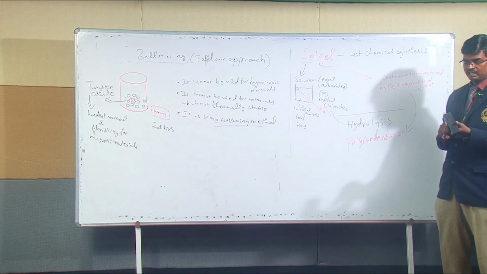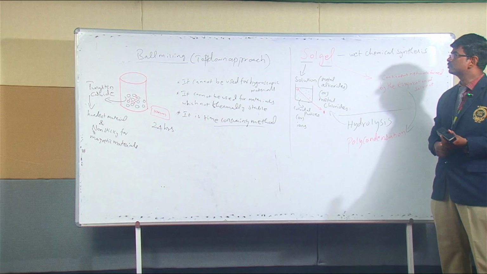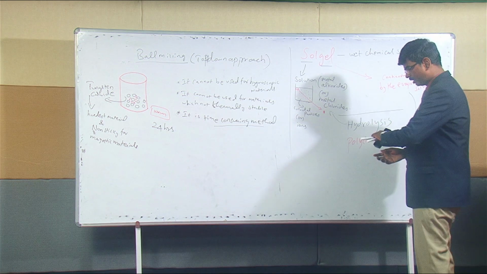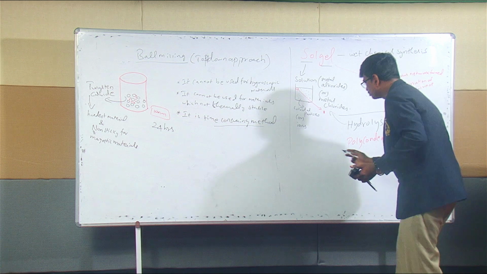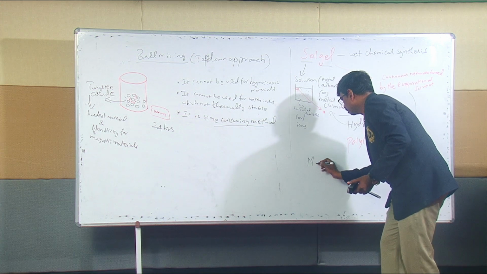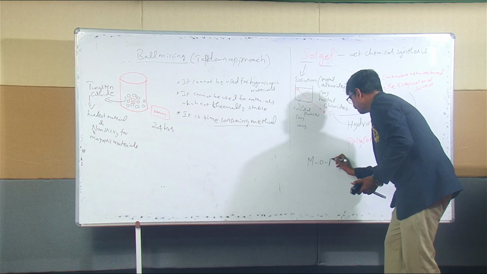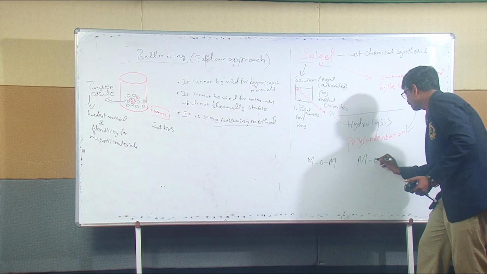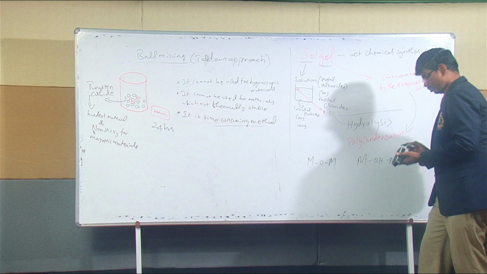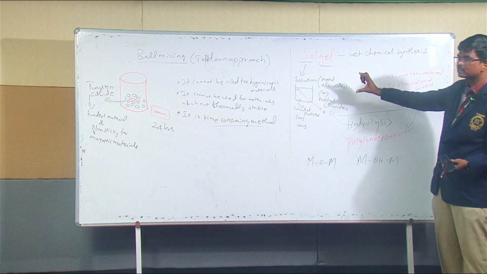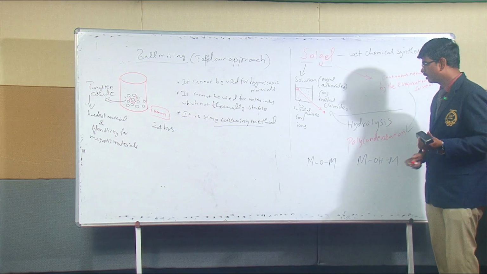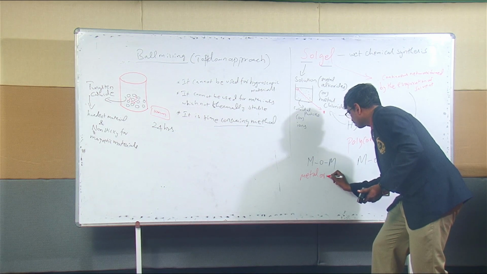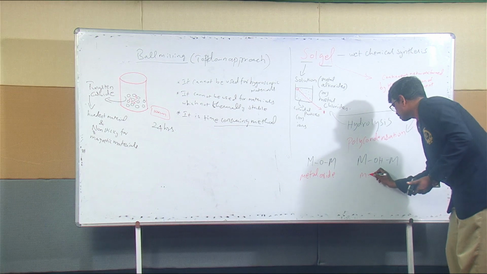These two processes lead to the formation of nanomaterial. And in this case, how does it form? It forms as metal oxide or metal hydroxide, as a network of particles.